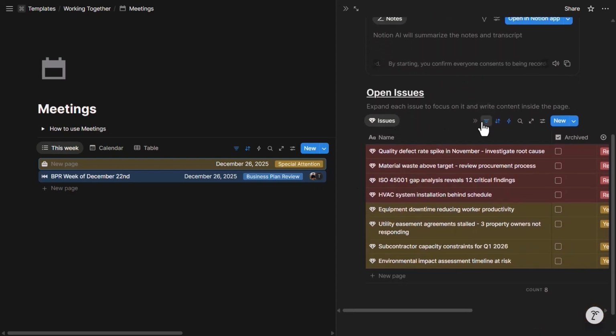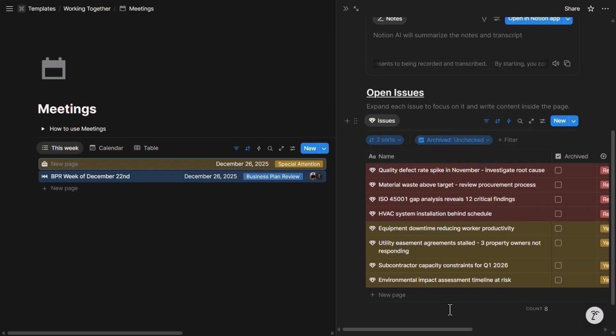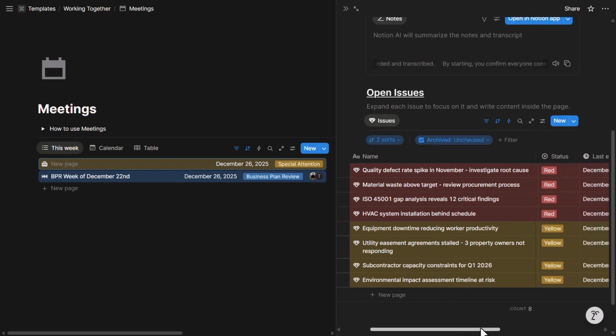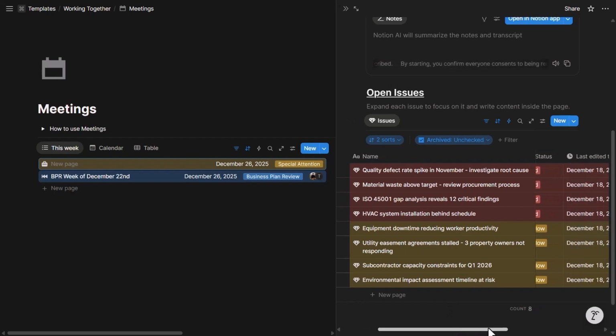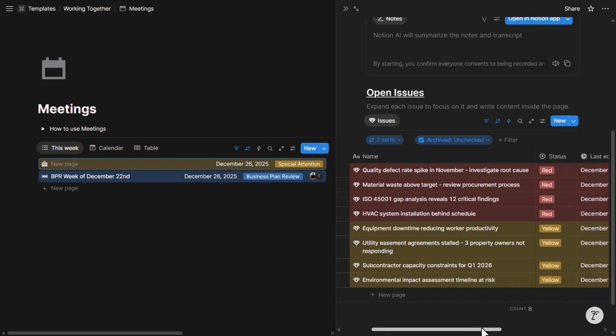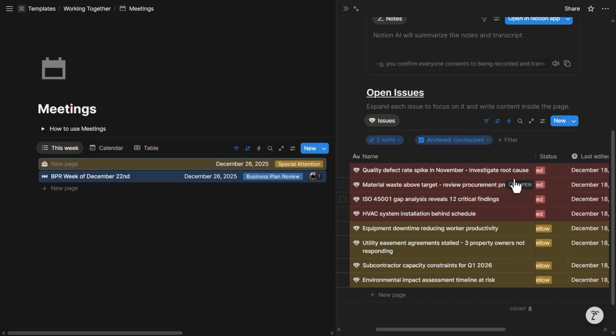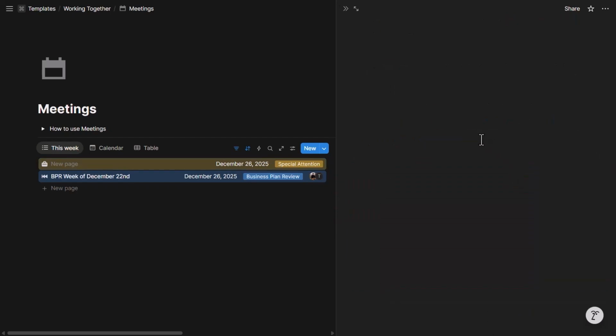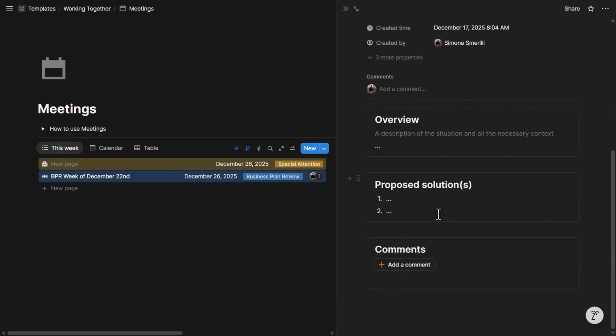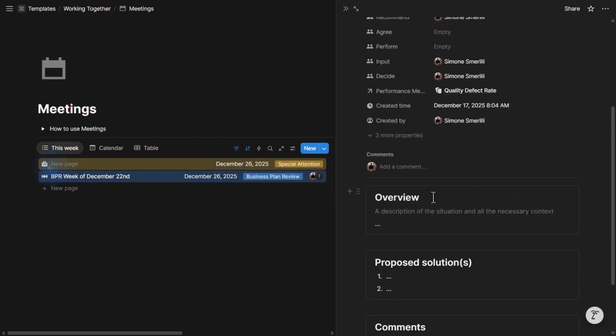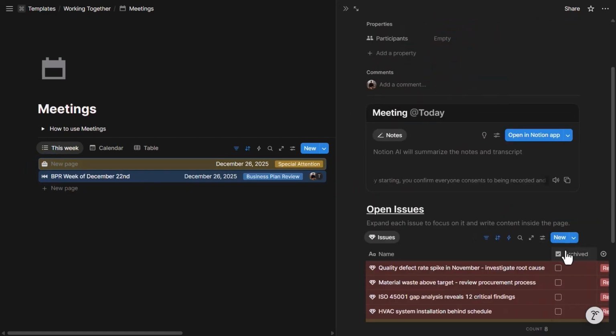These are all the issues that are not archived. They are sorted by status, meaning that the red issues appear at the top. Those are probably the most important ones that need to be discussed because they are lagging behind. So they are at the top, and I can open them to see the details, discuss inside of the page and with the person, and then edit the status as needed.